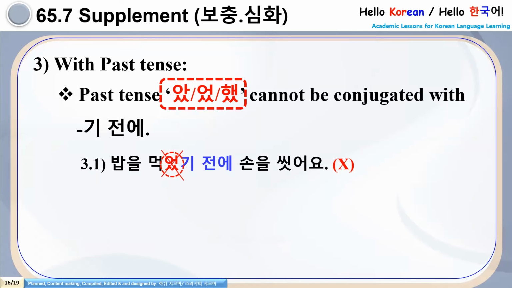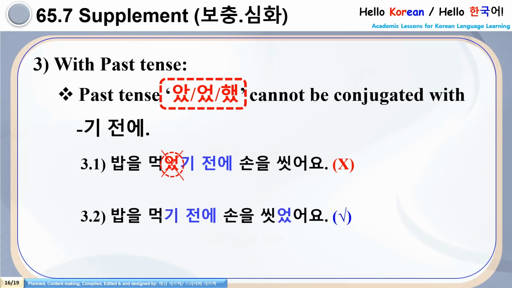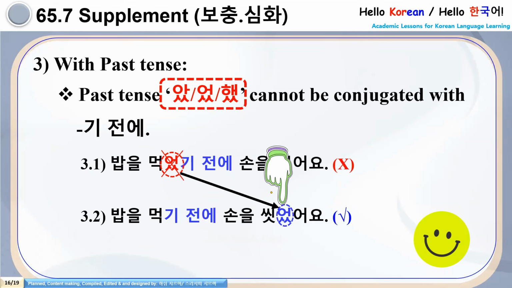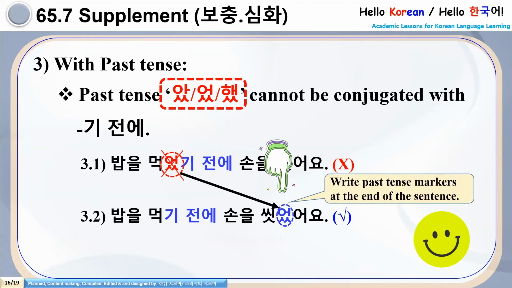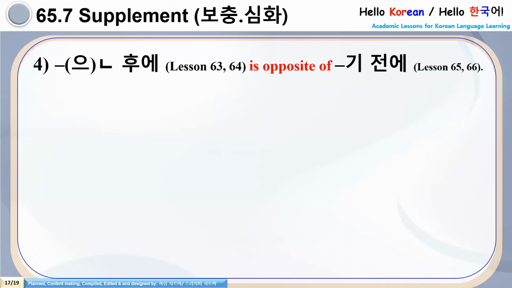So how to make a past tense sentence with the 기 전에 grammar? Simple. See 3.2. 밥을 먹기 전에 손을 씻었어요. It will be shifted to the end of the sentence. So we hope now supplements are clear. Clear, 여러분? And the fourth supplement is here.